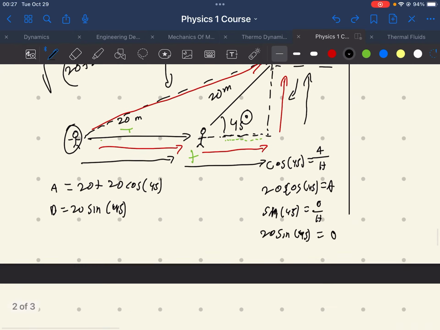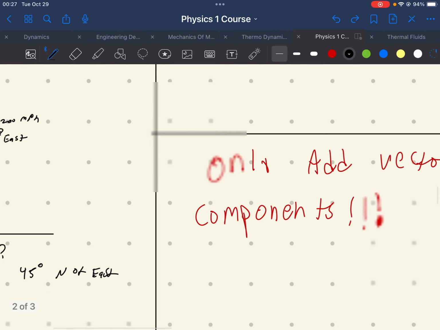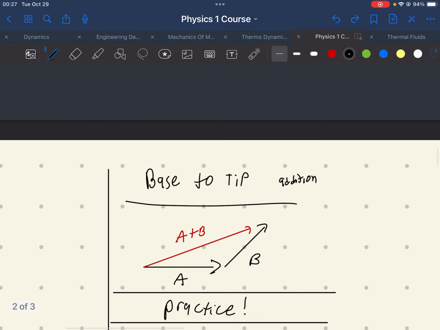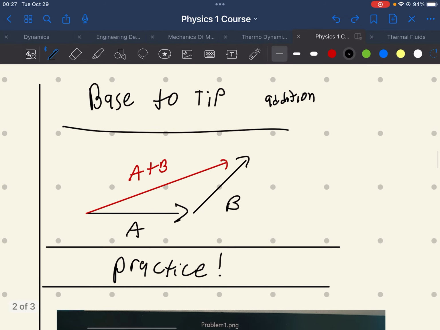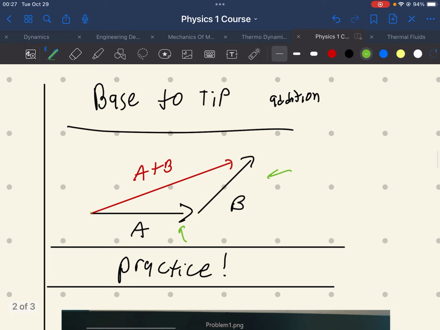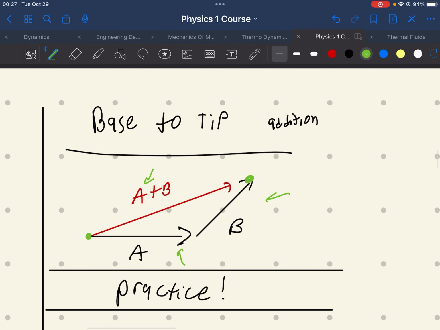All right, so now let's talk about how you add vectors together. We add them from base to tip. So we have this a vector here, and we have this b vector here. To add them together, you literally just go from the base of the first vector, the a, to the tip of the b vector, and you draw a line, just like we've done here. This is a plus b.